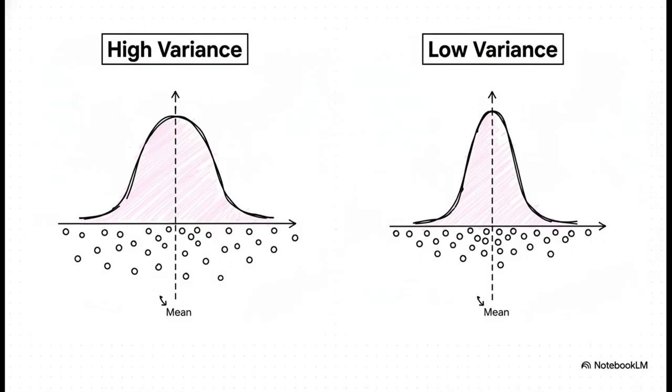Just imagine 2 different archery teams. Both teams have the same average score. Their arrows land, on average, right in the bullseye. But for Team A, the arrows are all over the target. Some hit the bullseye, some are way out on the edges. That's high variance. For Team B, almost every single arrow is in a tight little cluster right around the bullseye. That's low variance. Same average, but 2 totally different levels of consistency. Variance tells us that story.